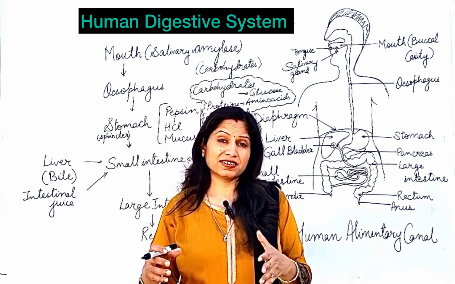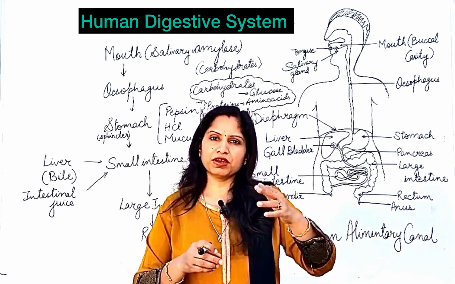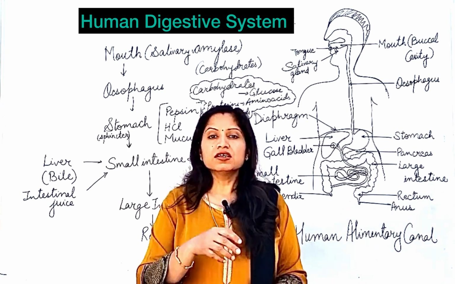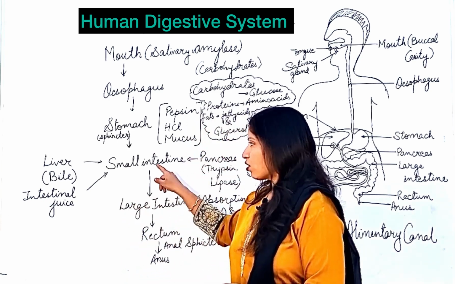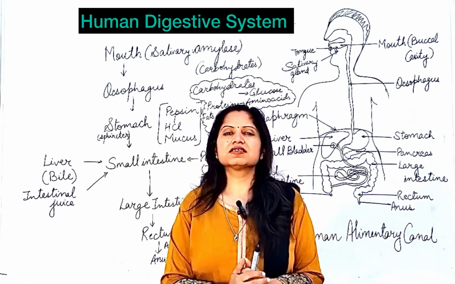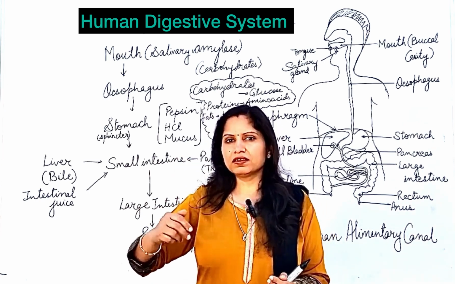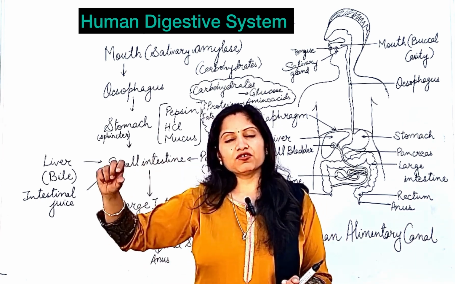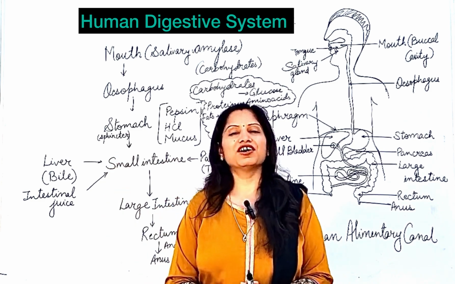Digestion of plant food that contains cellulose is much more difficult as compared to animal food. Okay, so the herbivores will be having the longest small intestine, and the carnivores will be having the smallest small intestine. If you compare that of a carnivore and a herbivore, the length of the small intestine will be larger in case of a herbivore.